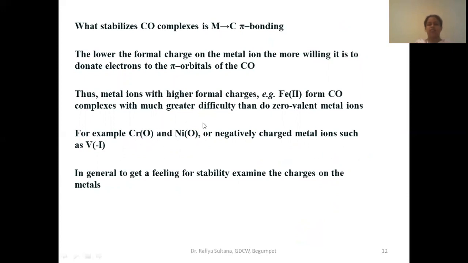Therefore, they form metal carbonyls very easily compared to metal atoms which have charge, like iron having +2 charge here, vanadium having -1 charge here. Okay.